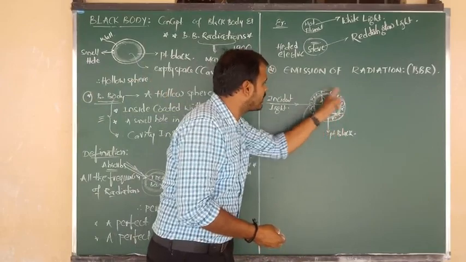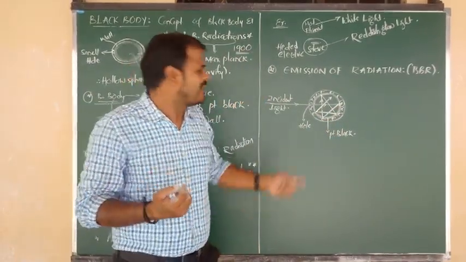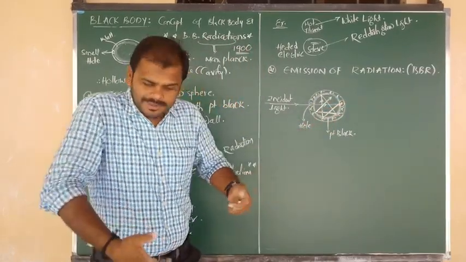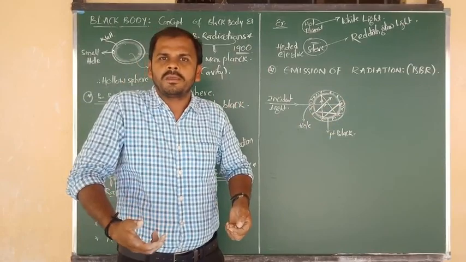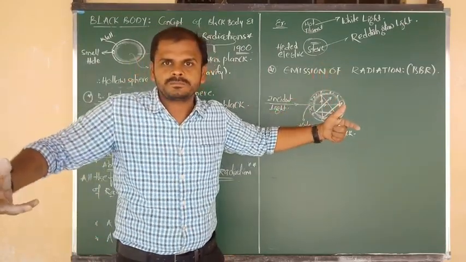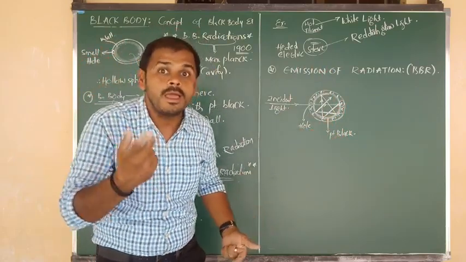So by the gain of radiation energy, the electrons inside the black body, by the absorption of radiation energy, are going to get accelerated and will undergo the process of vibrations.